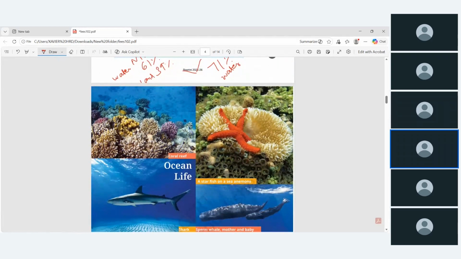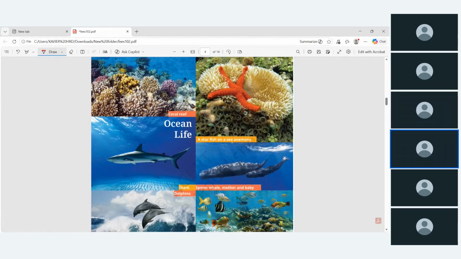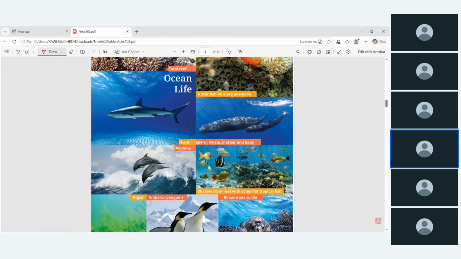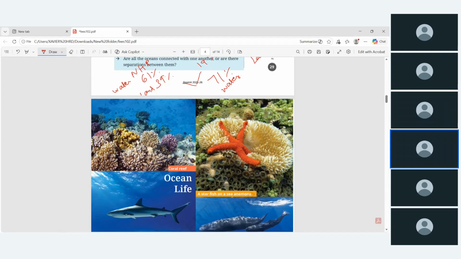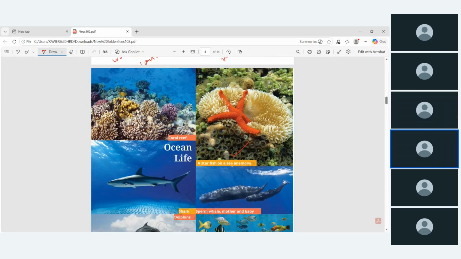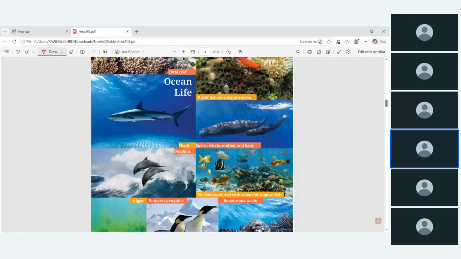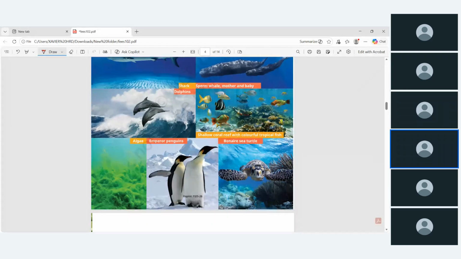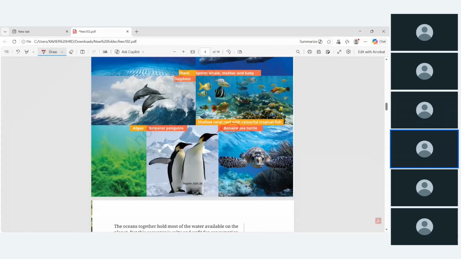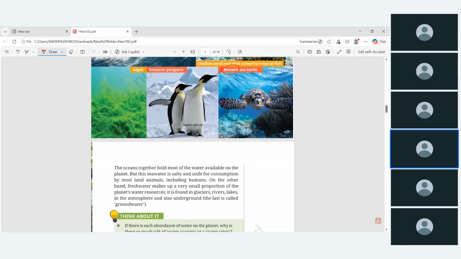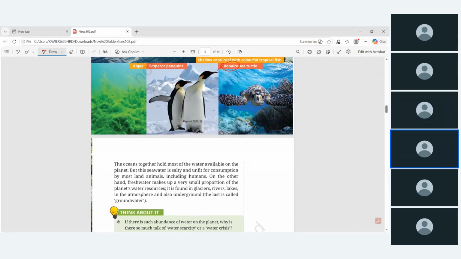And here some pictures they have given: coral reef, that means marine life, starfish, and sea anemone. This is also one of the marine invertebrate animals. The sea animals, then shark, then sperm whales, mother and baby, then dolphins, everything you know. And Bonaire sea turtle, it's a place. And penguin and algae. So the oceans together hold most of the water available on the planet, but this sea water is salty and unfit for consumption by most land animals, including humans.